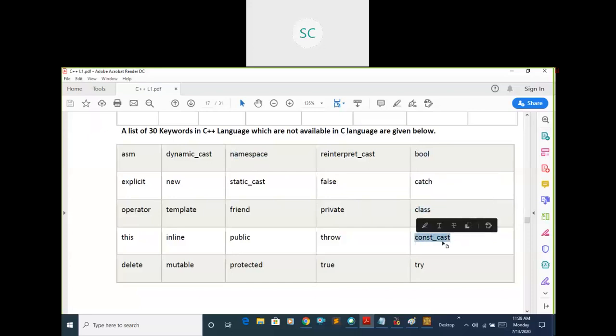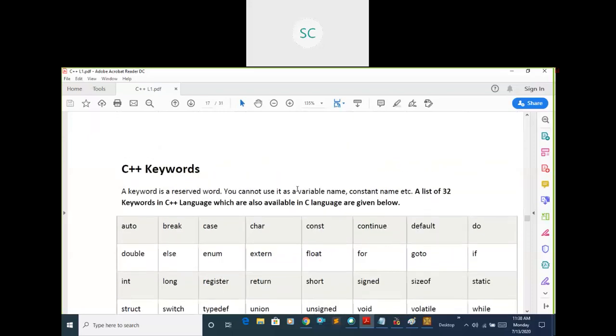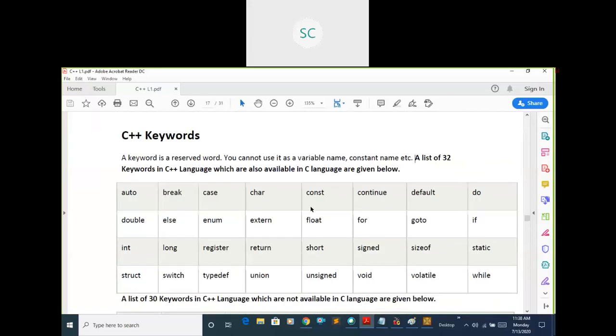All these are keywords which we can use in our programming. But these are reserved words, right? You cannot use these reserved words as a variable name, constant name, or function name. They already have some meaning, so you cannot take these names as a variable name or constant name.